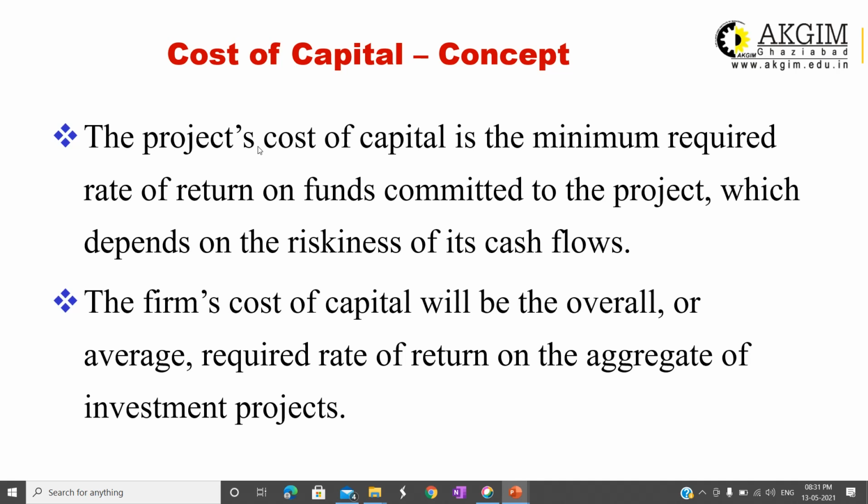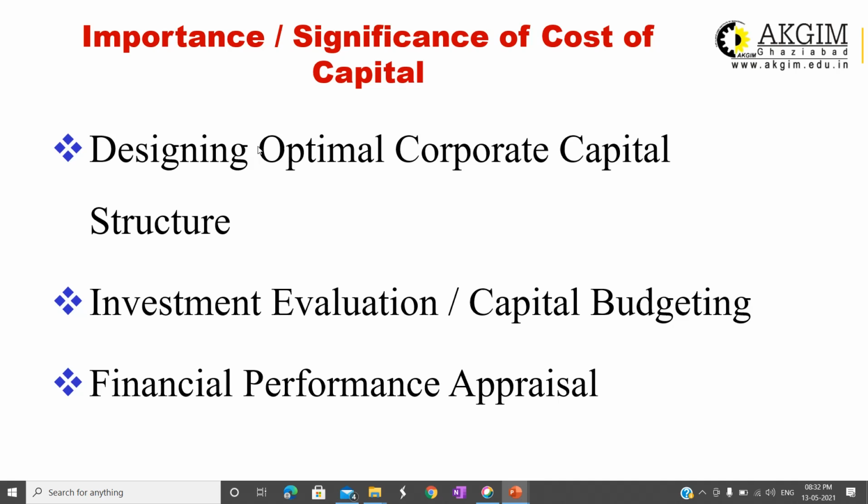The firm's cost of capital will be the overall or average required rate of return on the aggregate of investment projects. So basically, the cost of capital which a company is using for their decision making will be the average or aggregate of all the investments, right? All the sources which the company is using for investment.